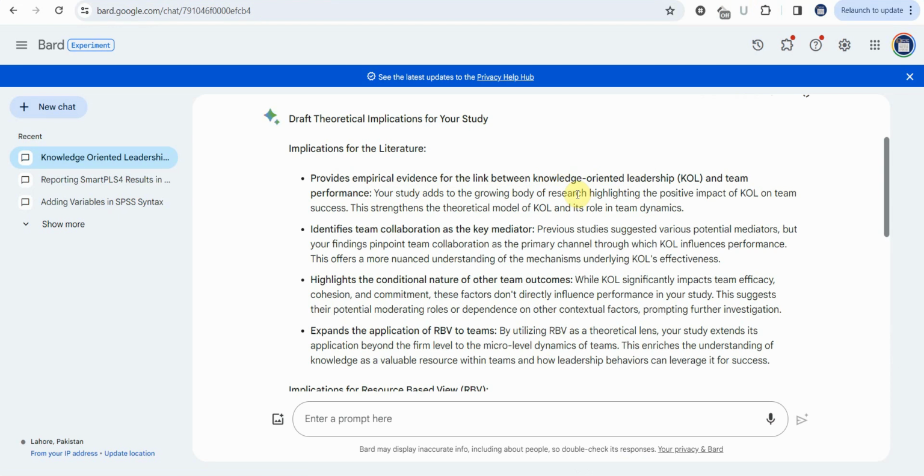If even the tense does not sound like the way we write our implications, ask ChatGPT to sound like that particular manner. So let's say sound it like consequences of your results, implications of your results, what it has done for the theory, how it contributed to the theory, what are the implications that it brought to the theory. Ask these tools to do that for you. Thank you very much.